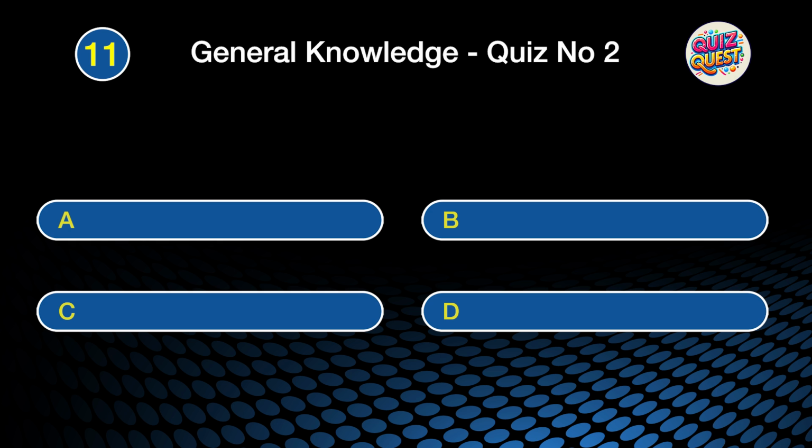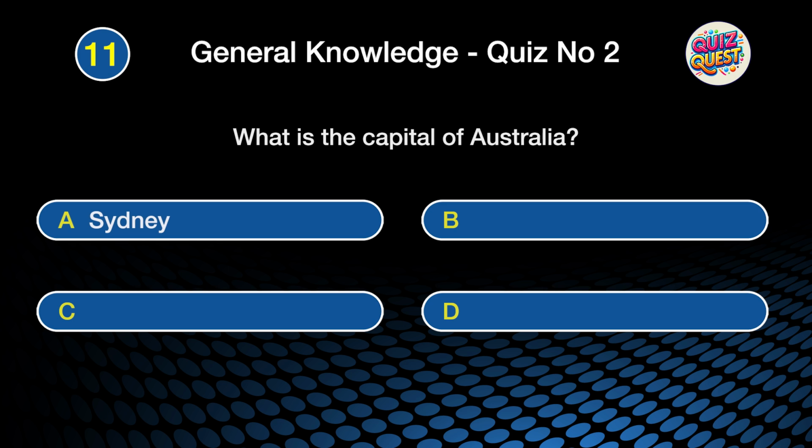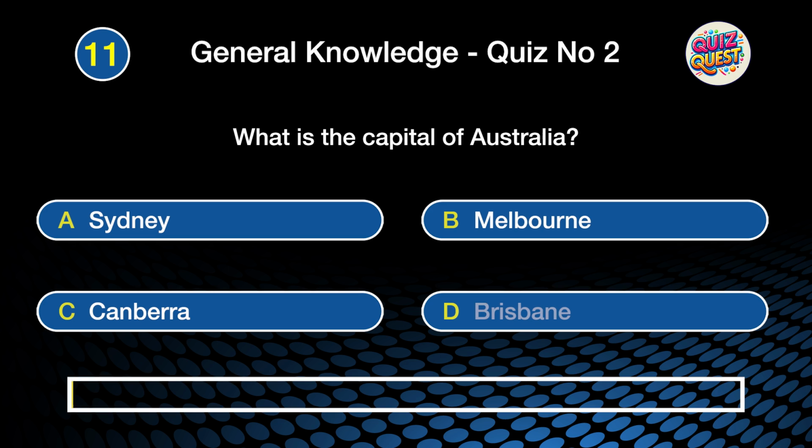Question 11. What is the capital of Australia? Is it A. Sydney, B. Melbourne, C. Canberra, or D. Brisbane?